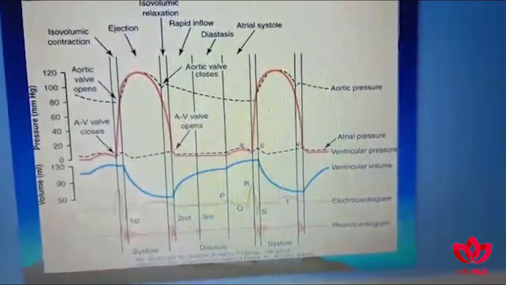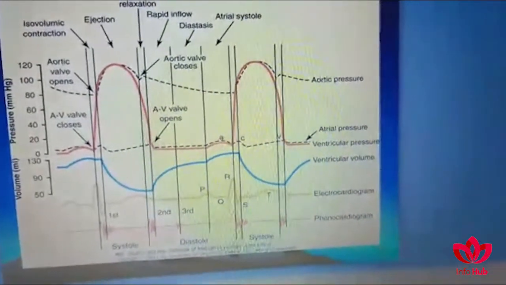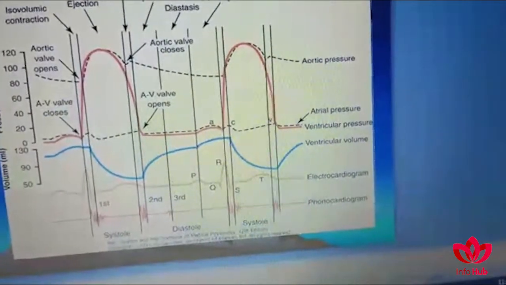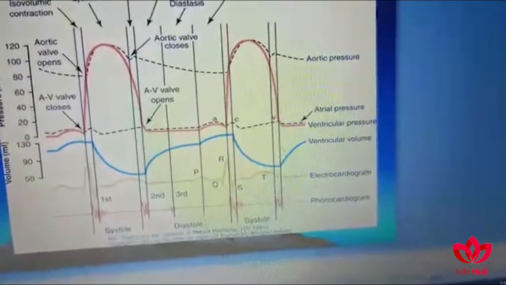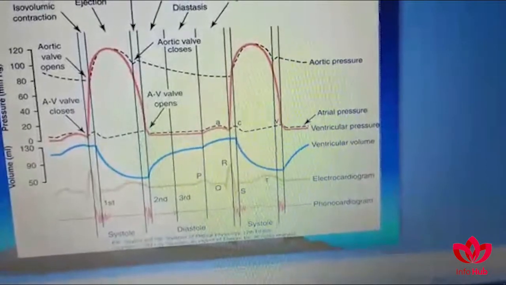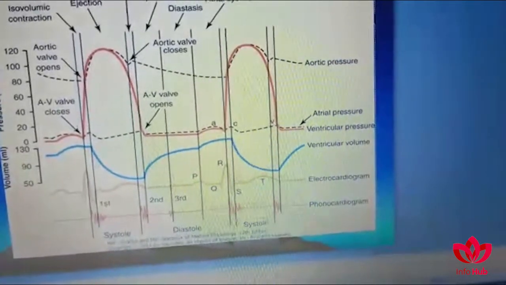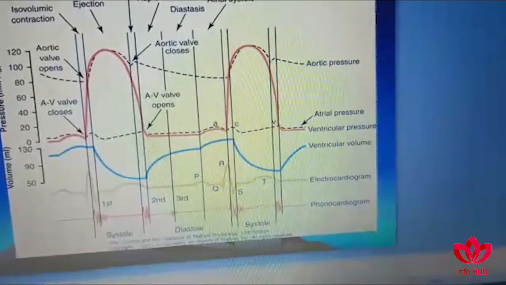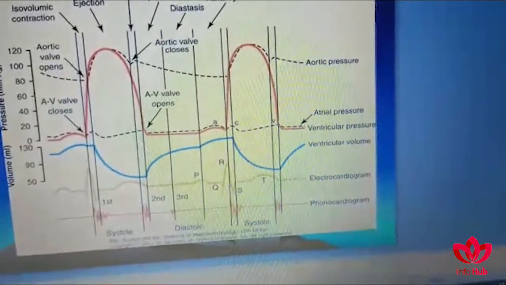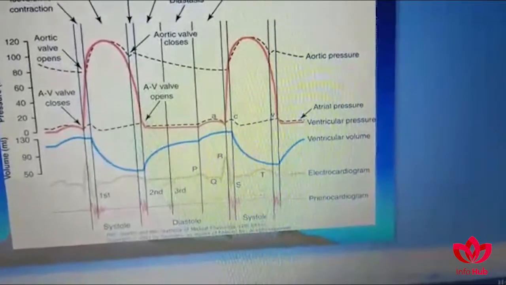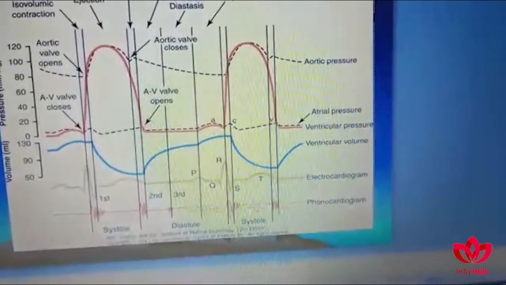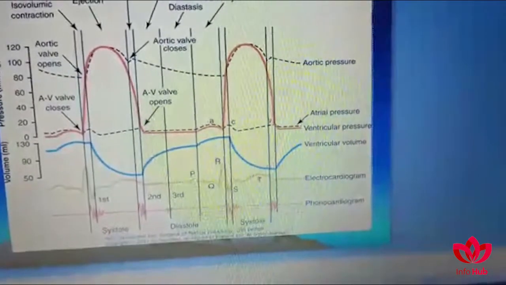The first 3 graphs represent the pressure changes in aorta, atria, and ventricles, whereas the fourth graph shows you in blue the changes in the ventricular volume. The 5th one is the electrocardiogram, or the appearance of P, Q, R, S, and T waves in different phases of cardiac cycle. And phonocardiogram is the recording of the sounds which are generated by the valves of the heart.